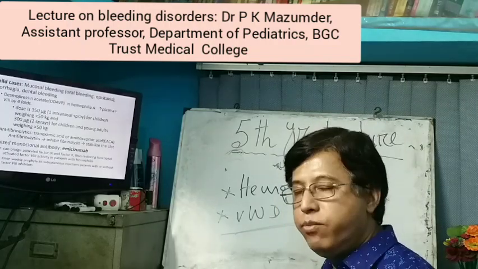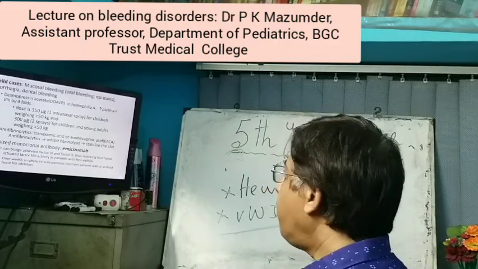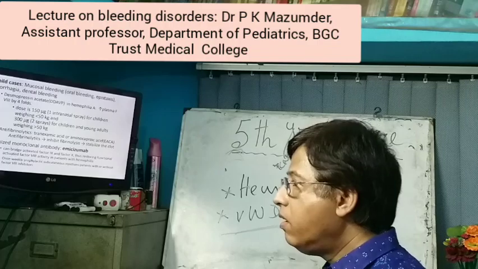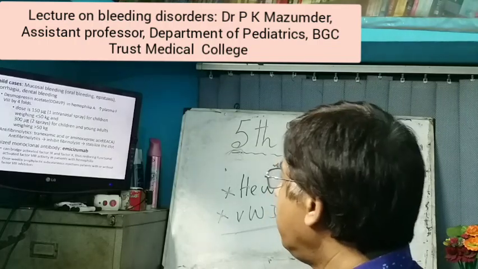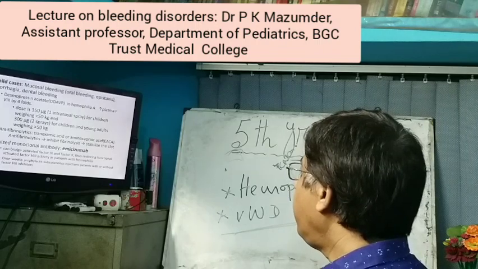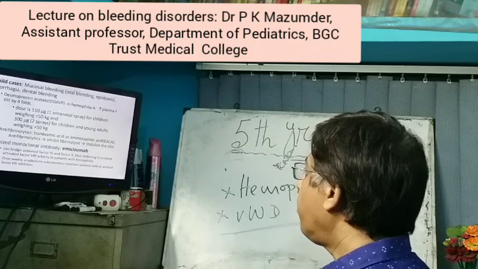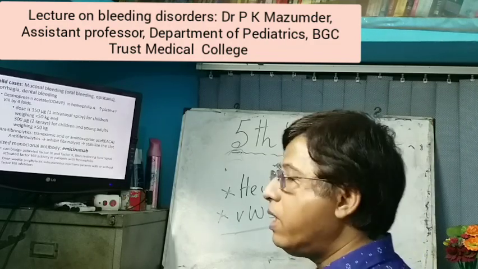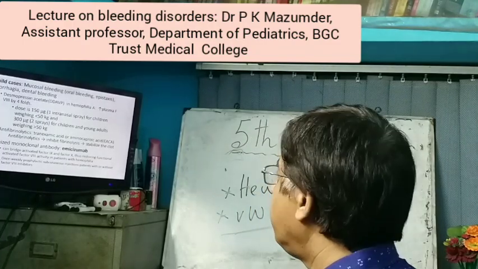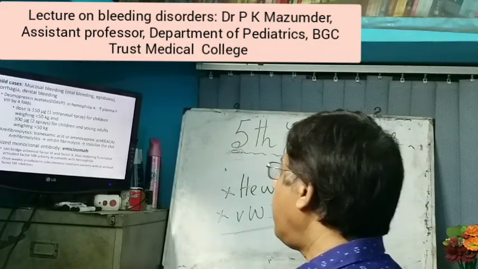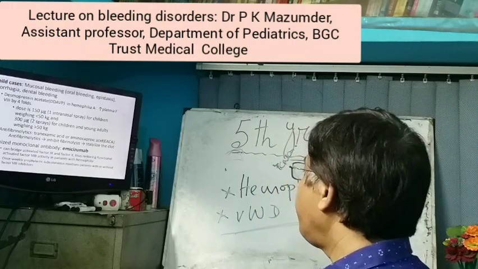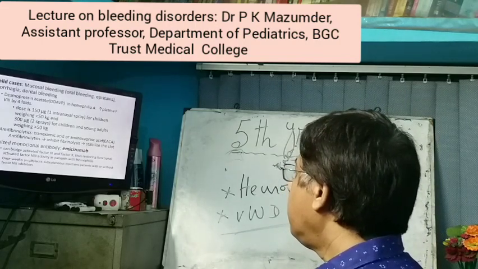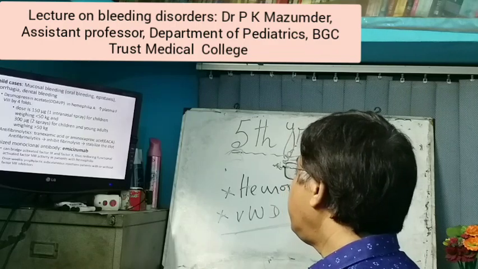Now in mild cases, such as mucosal bleeding, nasal bleeding, gum bleeding, dental bleeding, menorrhagia, usually factor replacement is not required. In that case, desmopressin in hemophilia A, because it increases plasma factor 8 by 4 folds, as desmopressin stimulates the endothelial cells to release factor 8. And also the antifibrinolytic drugs tranexamic acid or aminocaproic acid, which inhibit fibrinolysis and stabilize the clot.